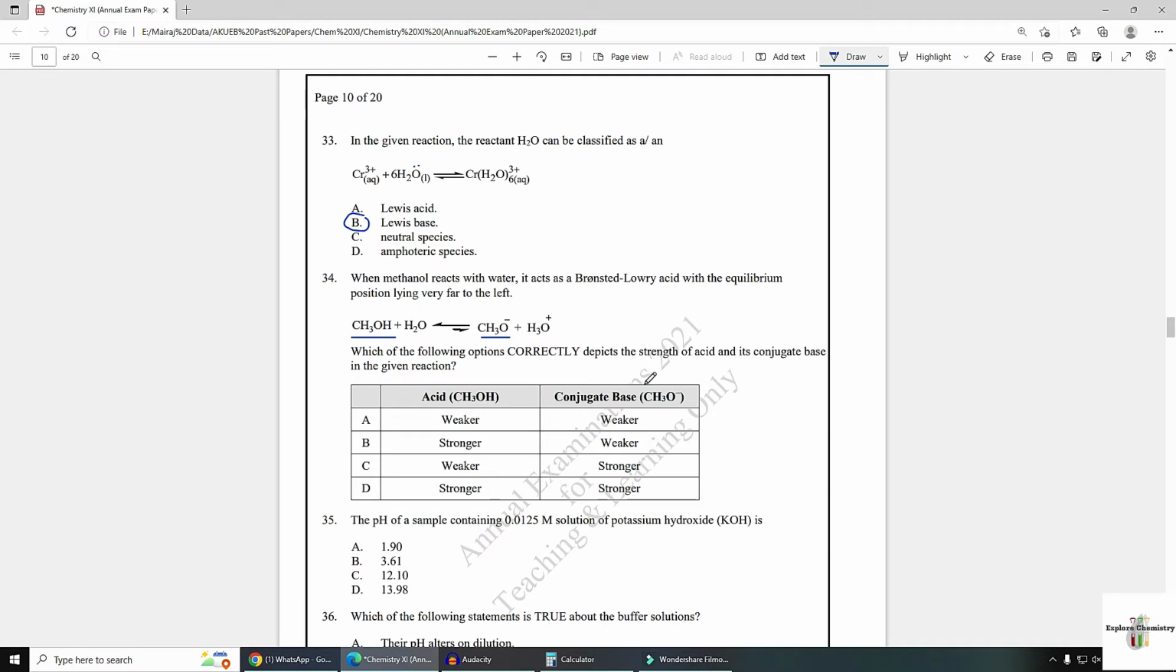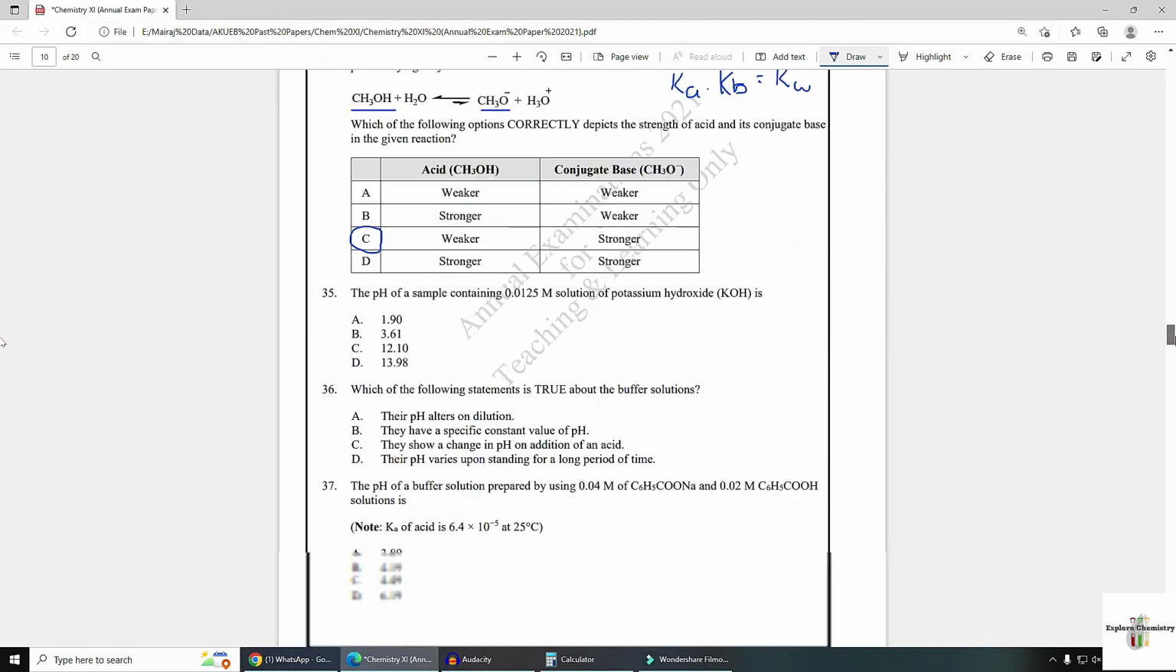The conjugate base will be stronger because weak acids have a strong conjugate base and strong acids have a weak conjugate base. This is proved by the relationship between acid and base: Ka, the ionization constant of any acid, multiplied by Kb, the ionization constant of its conjugate base, is equal to Kw, which is a constant value, 1 exponent minus 14. So if we have a weak acid, its conjugate base will be strong, and if we have a strong acid, its conjugate base will always be weak.